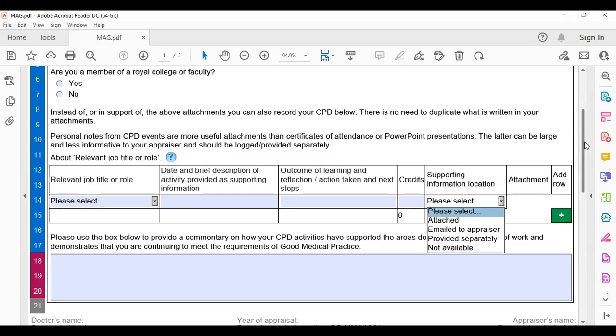I think it is easier, because here you have to attach everything. If you can attach, you can attach here. Otherwise, you can make a PowerPoint presentation or a Word document in any format. You can put all those things at one place, and then you can attach it with your appraisal form.